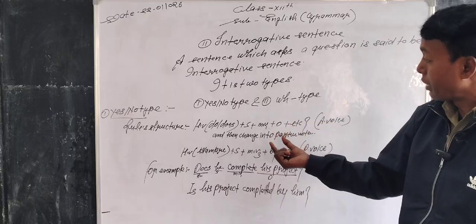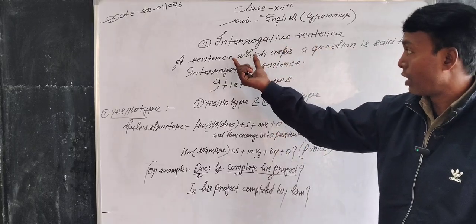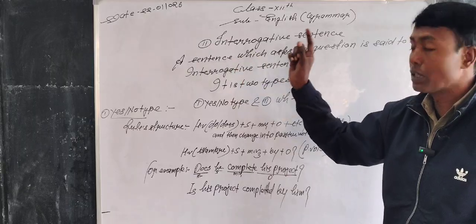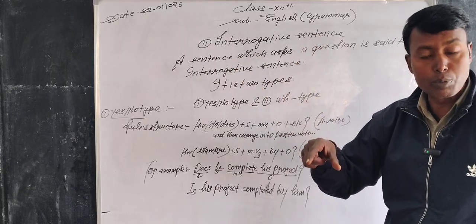So we read interrogative sentence, and I told you the definition of interrogative sentence and the types of interrogative sentence.